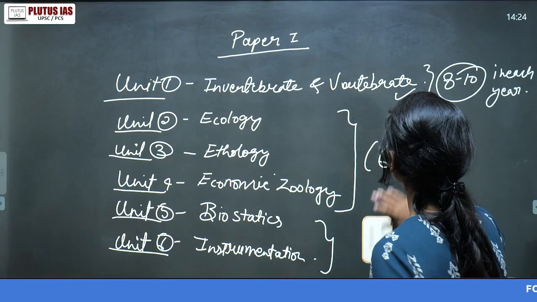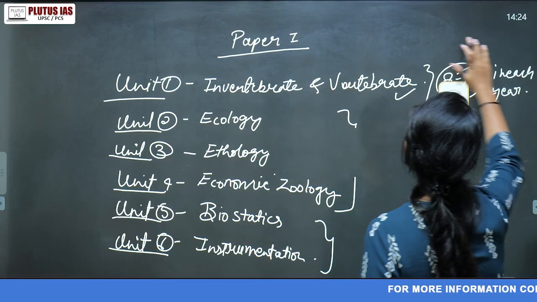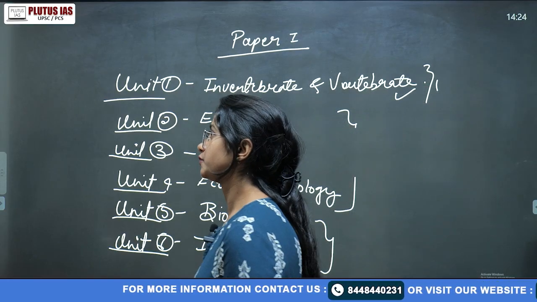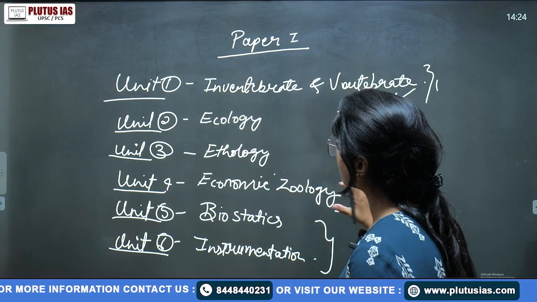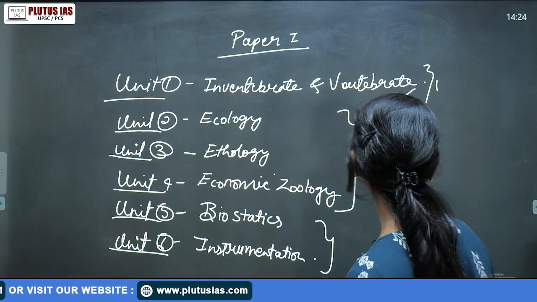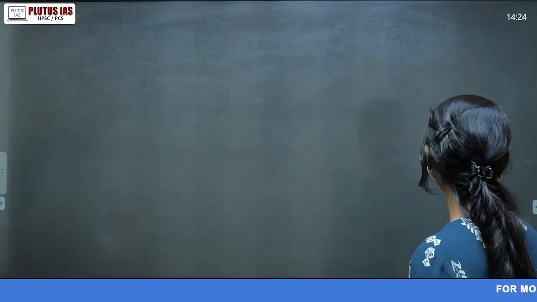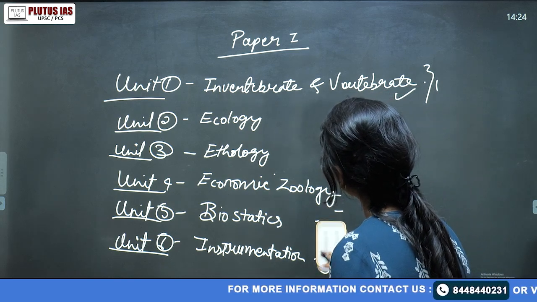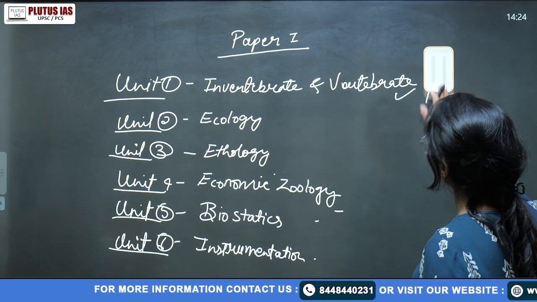Basically, in a simple sense, I'm trying to say that the weightage of unit 1 is very high. Of course, if you analyze the papers, you will see that the weightage of the topics is very different. Now if you talk about the books, can we say that for every unit you have a very specific book?